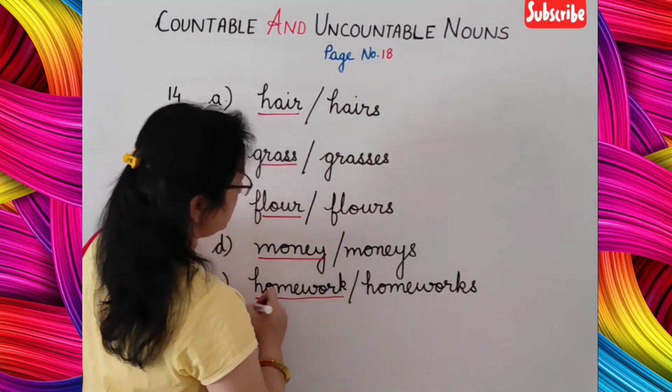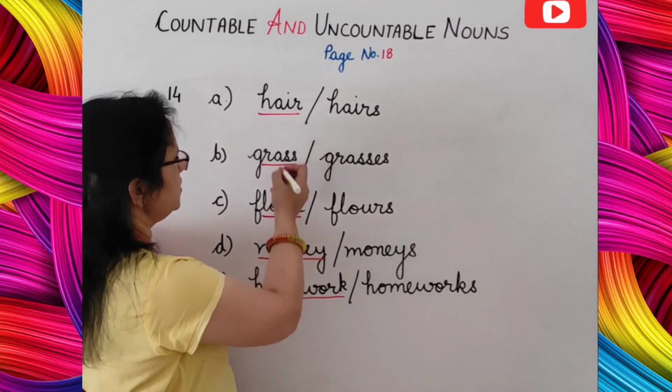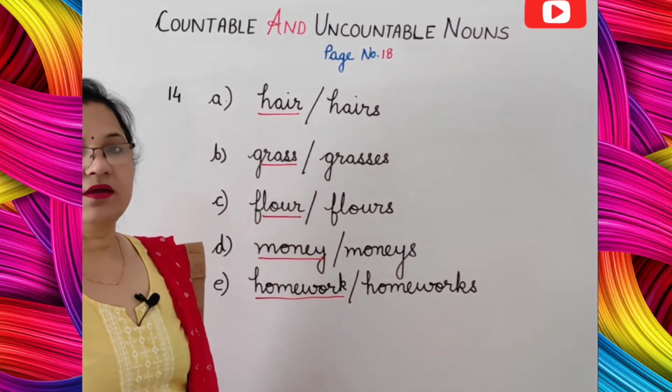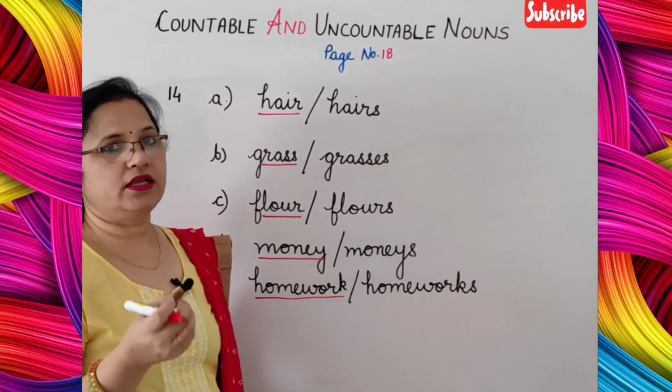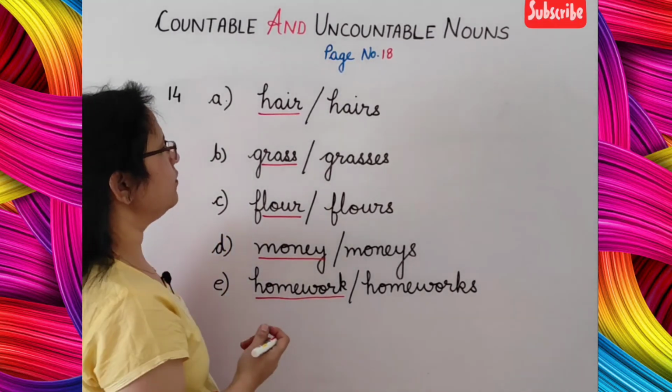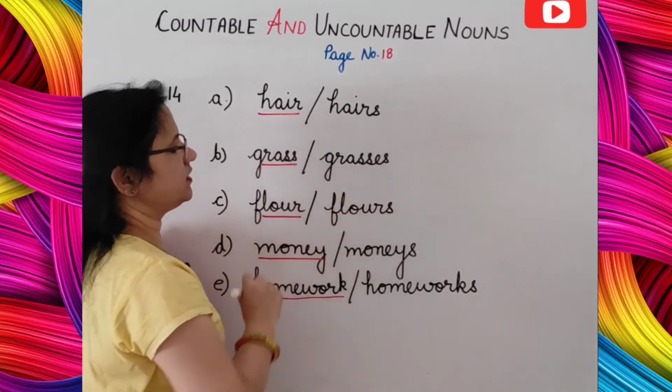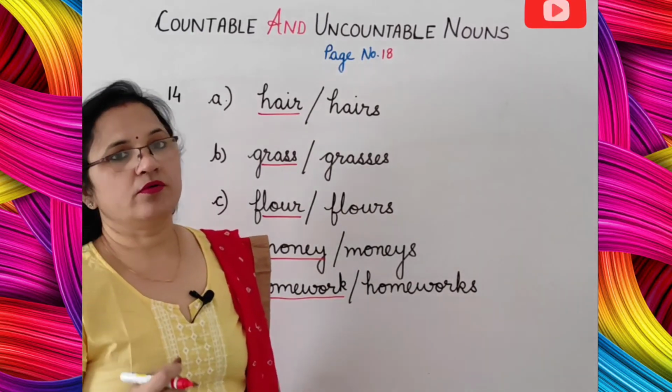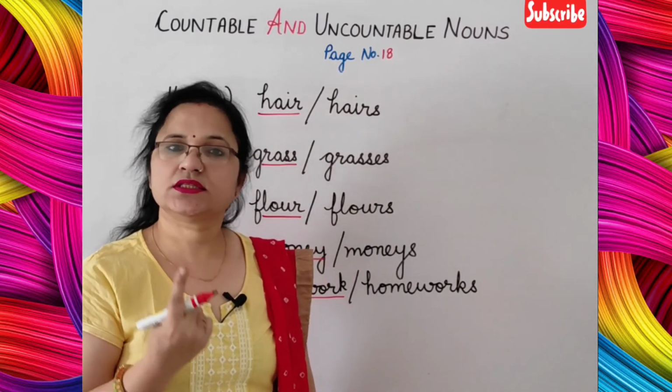So students, in this way you will underline these nouns because all of them are uncountable and at the end of an uncountable noun we don't put s or es. Uncountable nouns are always taken as singular nouns.